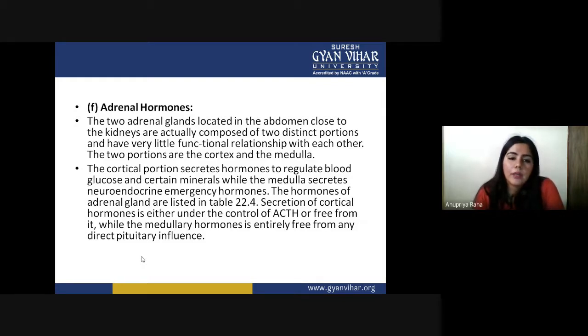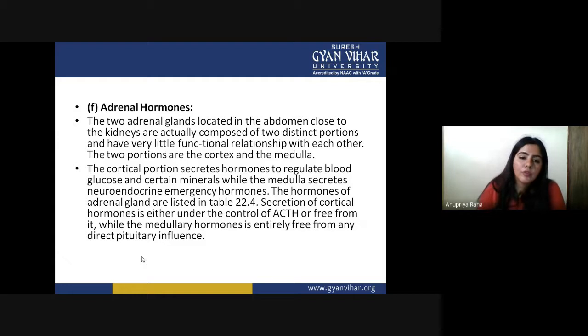The cortex secretes hormones to regulate blood glucose and certain minerals, while the medulla secretes neuroendocrine emergency hormones. So the cortex is responsible for regulating blood glucose and some other minerals. This is the first function. The second function is the medulla, which acts as a neuroendocrine emergency hormone source, or you can say any neuroactivity that comes under emergency will be handled by the medulla.